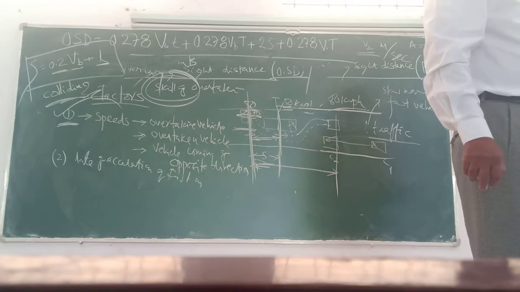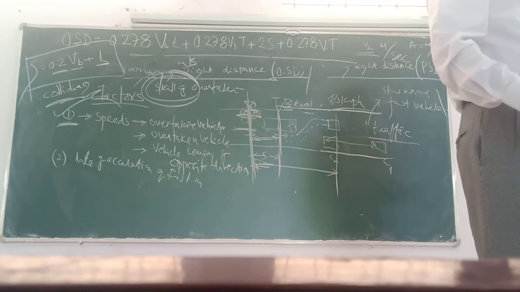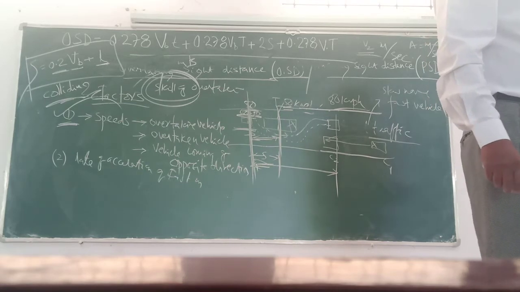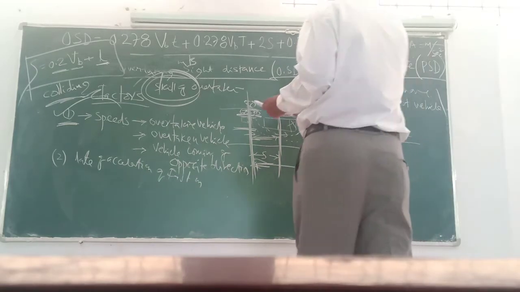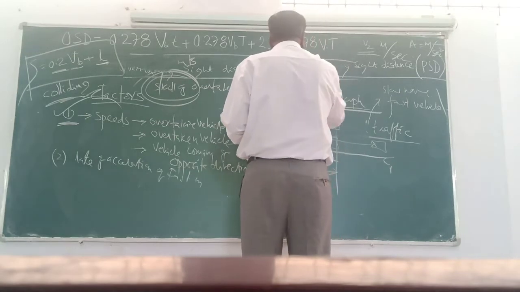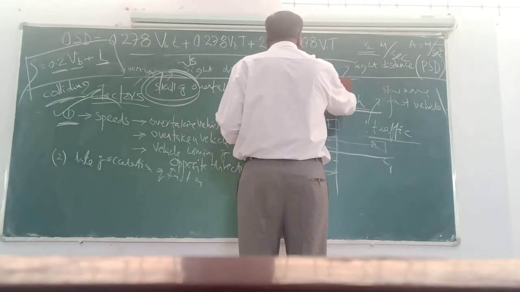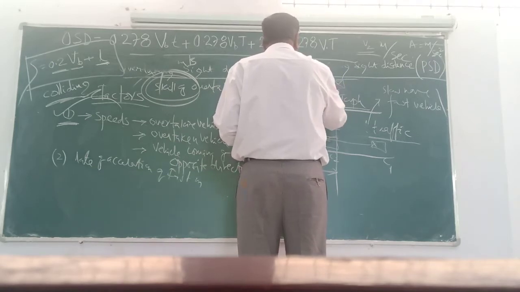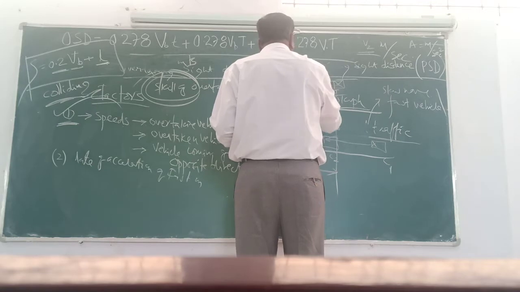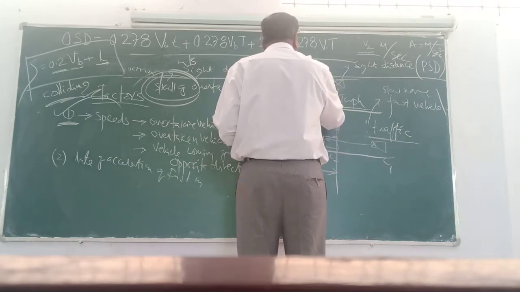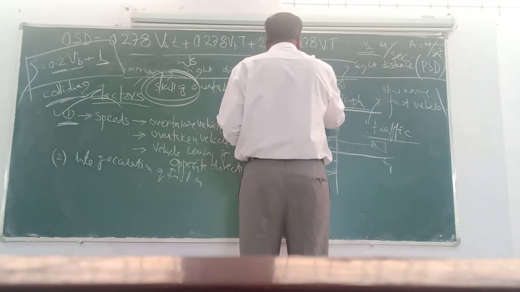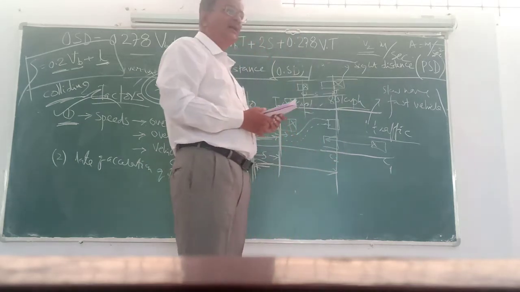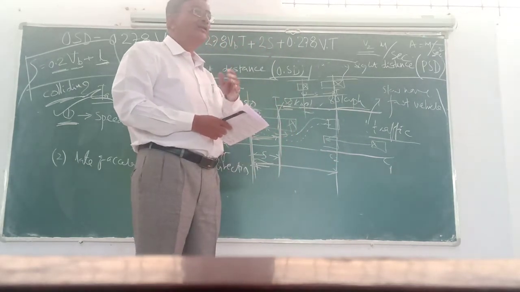Higher speed of the two vehicles means lower space. Spacing means center of the vehicle to the center of the vehicle.